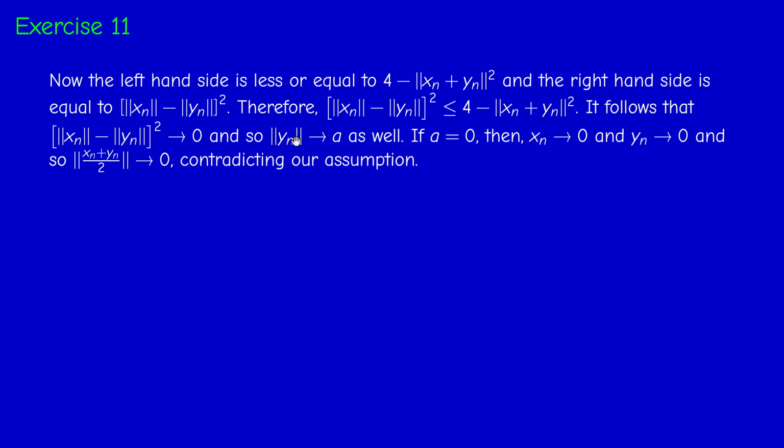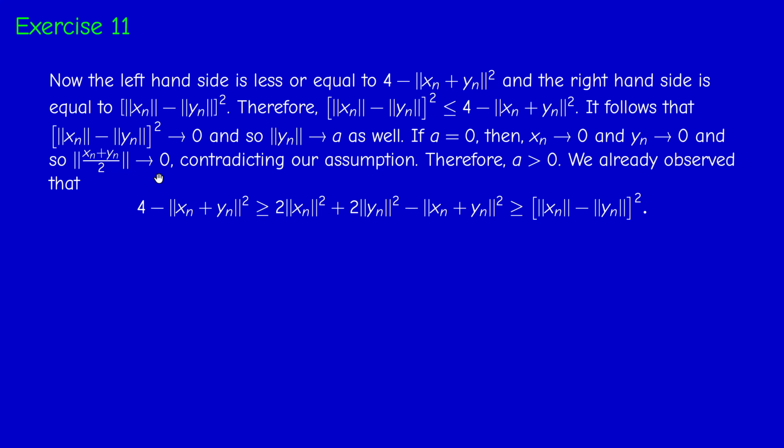If a is 0 and we have the norm of yn tends to 0 and the norm of xn tends to 0, this means that xn converges strongly to 0 and yn converges strongly to 0, and therefore the middle point should also converge to 0. But actually, the middle point converges to 1. So this is a contradiction, and therefore a is strictly positive. Now we rewrite the previous inequality: 4 minus the norm of xn plus yn squared is bigger than this guy, and this is bigger than the difference.